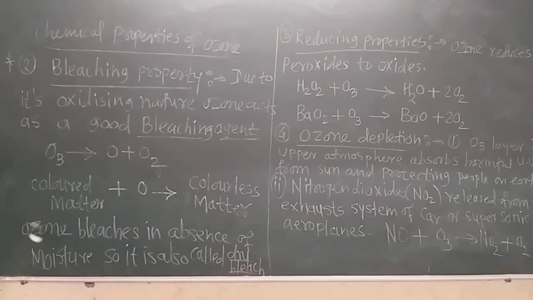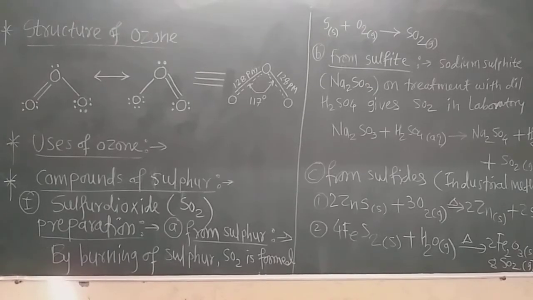These are all the reasons due to the depletion of the ozone layer. Now the next property is the structure of ozone. We have to draw the structure of ozone, and then we will see the uses of ozone. Now we learn the structure of ozone. Ozone has an angular structure.